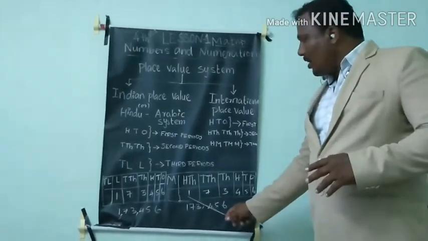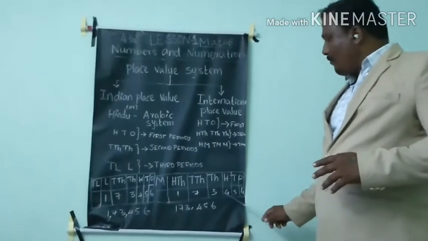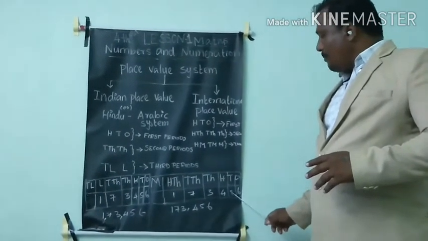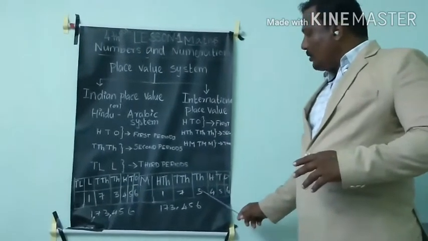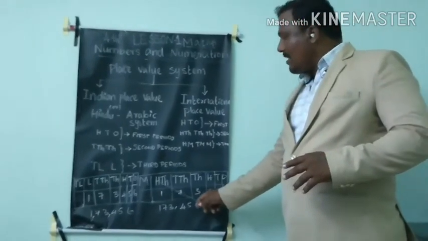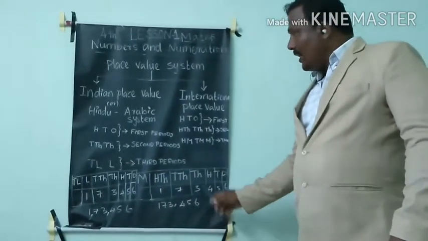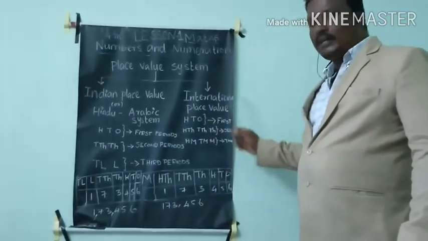The number is 1,73,456. So this is the 1s place, 10s place, 100s place, 1000s place, 10,000s place, 100,000s place. Where do we put the comma as per the international rules?